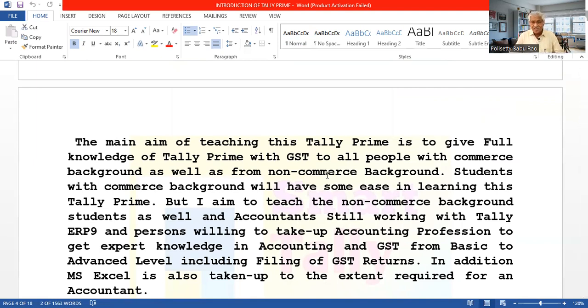The students or the accountants who did a commerce degree or commerce education can get this easily and learn the full knowledge. Also some non-commerce graduates, non-commerce background people, that means BTech, MTech, BSc, MSc, these people can also very easily learn Tally Prime.